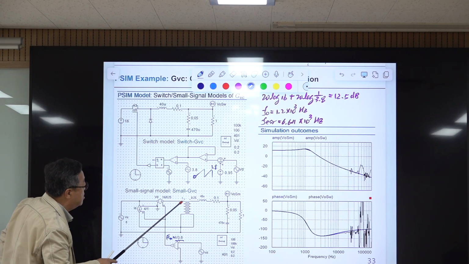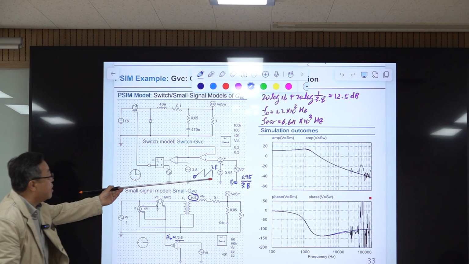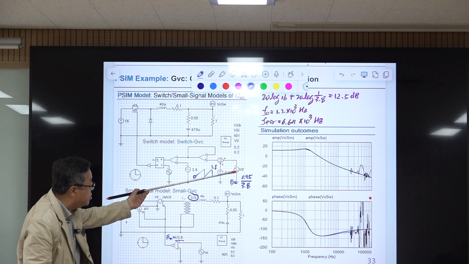Okay, and this is the steady state duty ratio of converter, which is 1/4. So D here is ramp, magnitude of ramp is 3.8, and this value is the DC component. Okay, DC component, this is AC component.